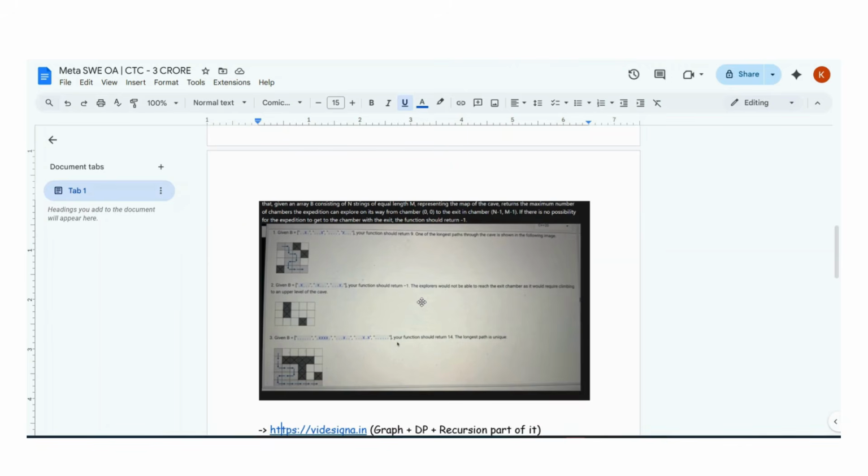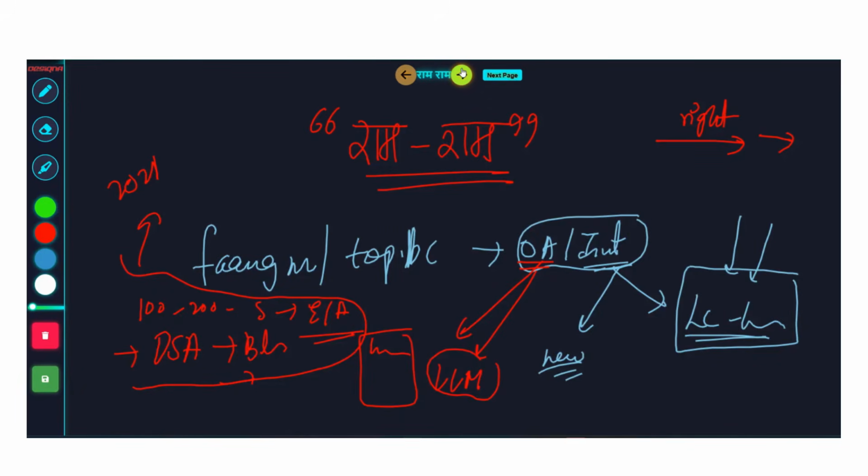And you cannot visit any cell multiple times. You can visit any cell at most one time. Start from 0 comma 0 and reach n minus 1 comma m minus 1 in the longest path possible, which makes it really difficult. So, I will have to show this to you via some example, right?